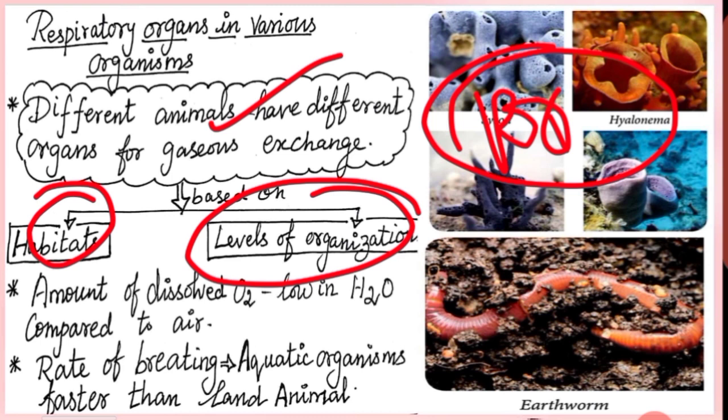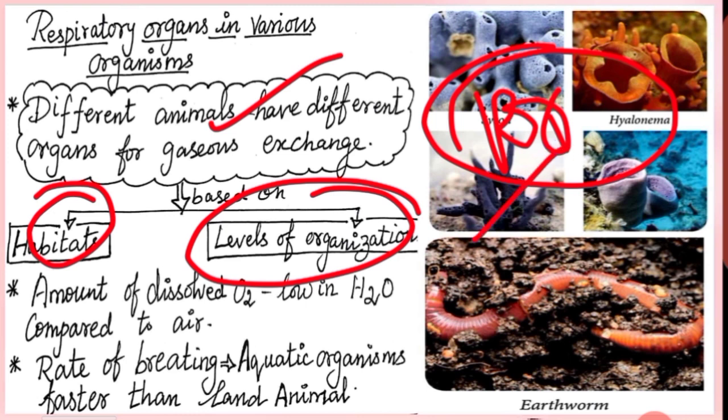That's why they exchange carbon dioxide and oxygen by simple diffusion over the entire body surface. What is simple diffusion? Movement of molecules from a higher concentration region to a lower concentration region.